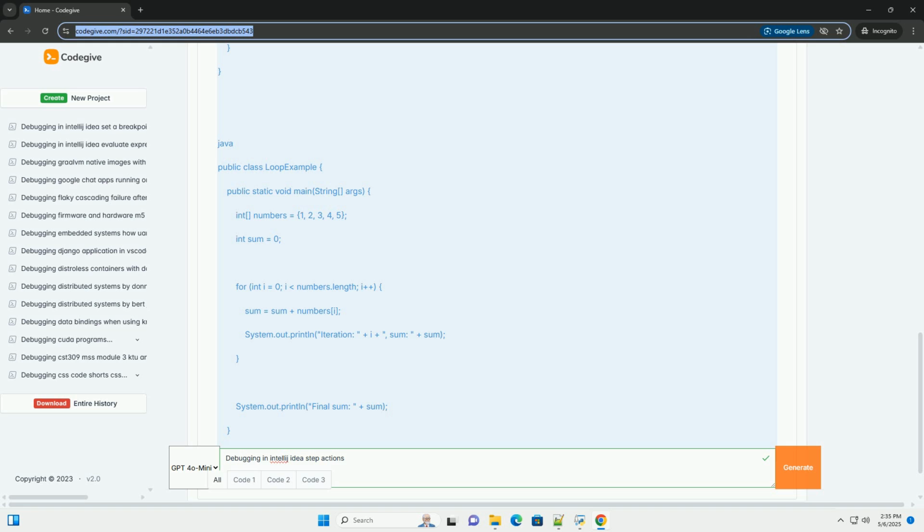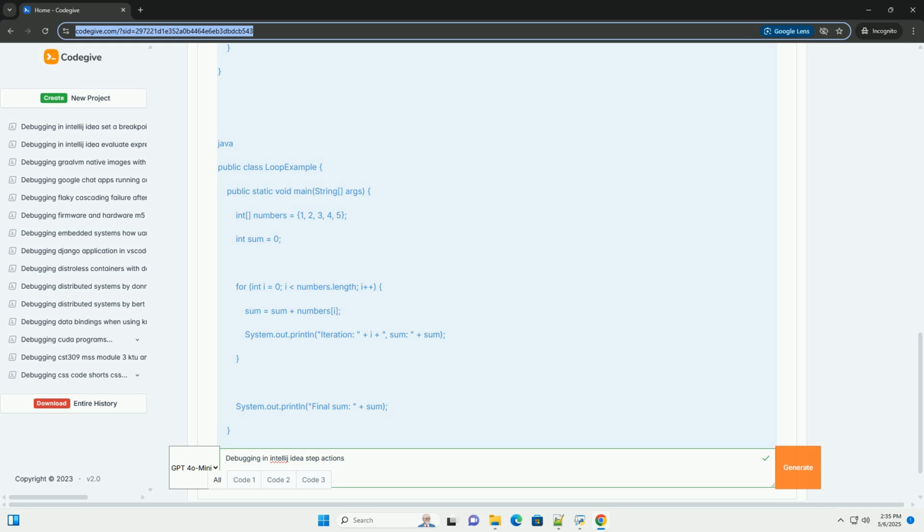Setting up your environment. 1. Install IntelliJ IDEA. Make sure you have IntelliJ IDEA installed. The Community Edition is sufficient for most debugging needs. You can download it from the JetBrains website, https://www.jetbrains.com/idea.